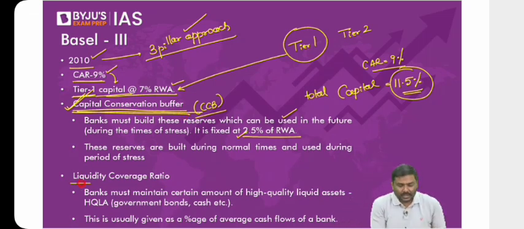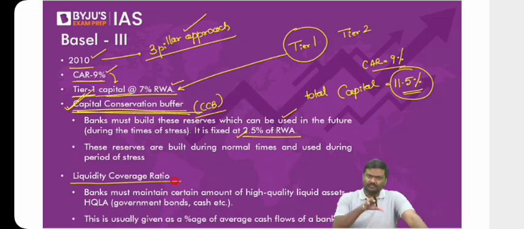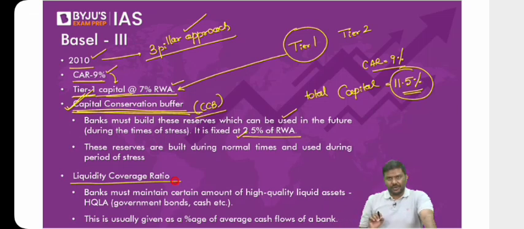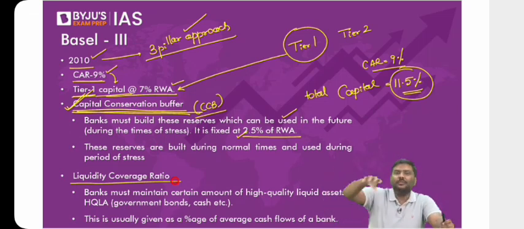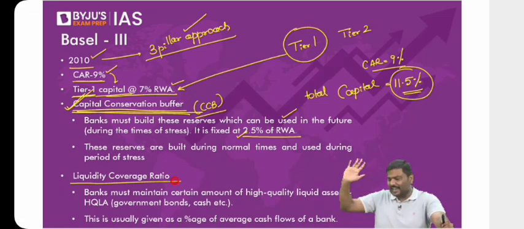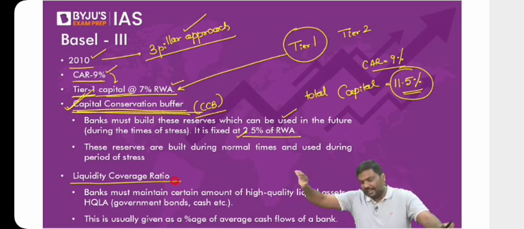Okay. Now the next one is the liquidity coverage ratio. Even this was in the newspapers recently. What is this liquidity coverage ratio? Imagine you're running a bank, you own a bank. Don't you think that month to month there will be an outflow of money from your bank? Let me know if you disagree. Let's say in the month of January there is an outflow of money, in February there is an outflow of money, in March there is an outflow of money.